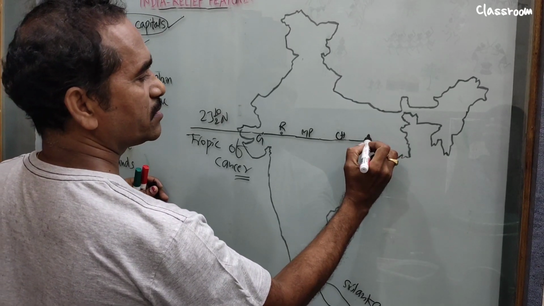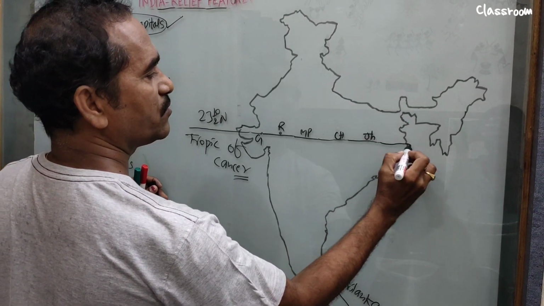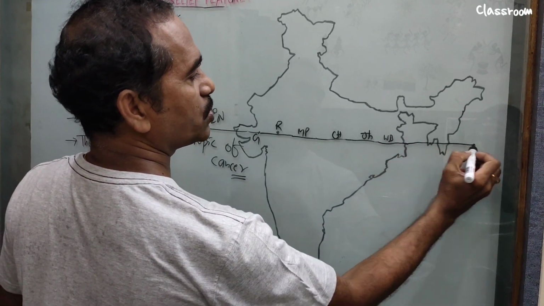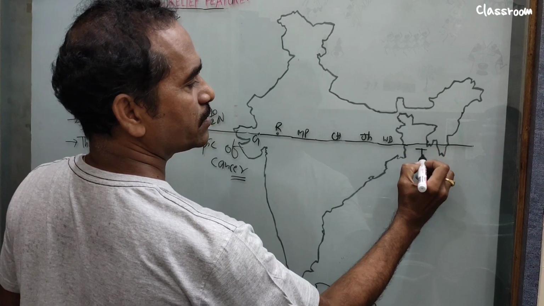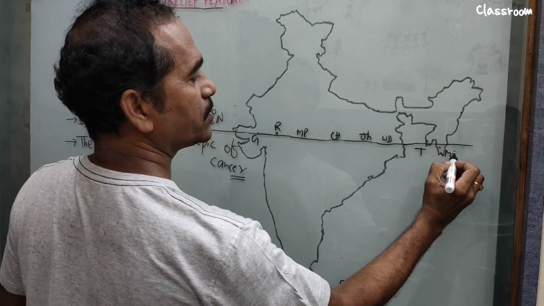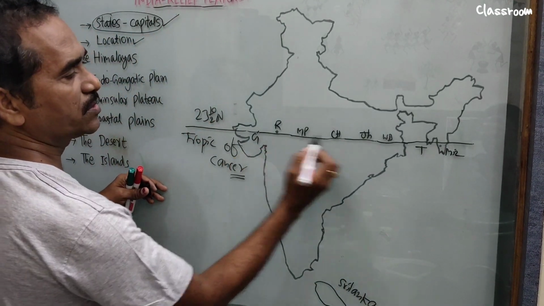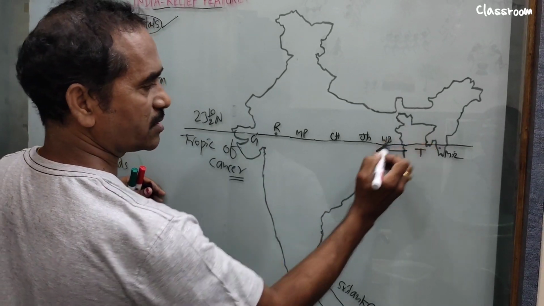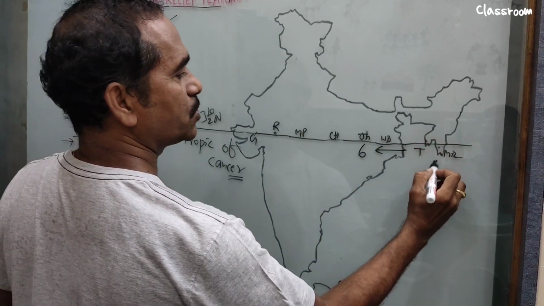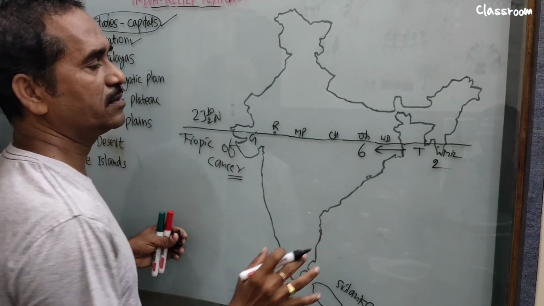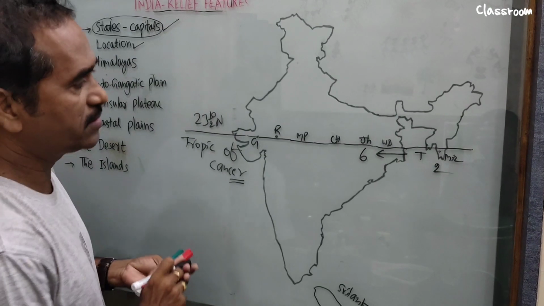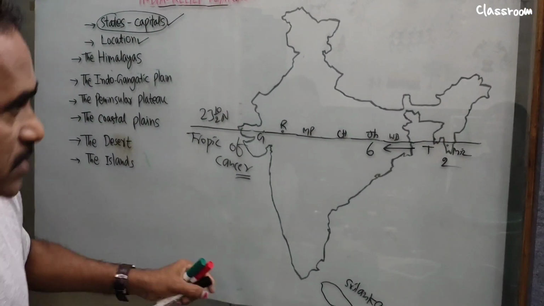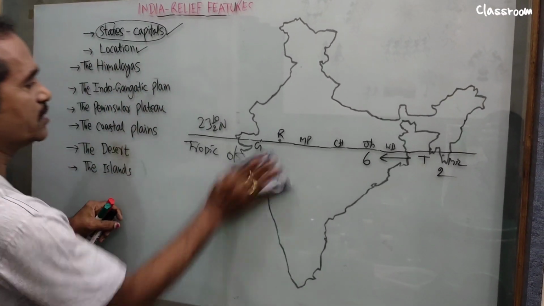then it enters Jharkhand, then West Bengal, and also here two: one is Tripura, and this is Mizoram. How many states? 1, 2, this side 1, 2, 3, 4, 5, 6. This side from Bangladesh, this side 6, that side 2. Total 8 states. There are 8 states that the Tropic of Cancer passes through. Very important point. Okay, let's move on to the next topic.